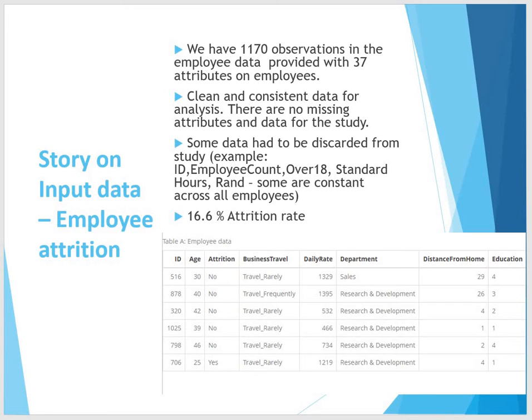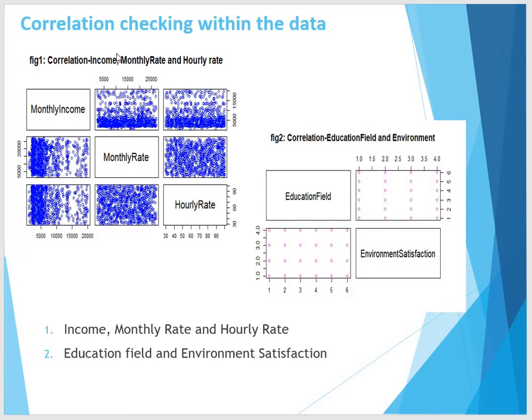A 16.6% attrition rate was observed in the data that was provided to us. A turnover rate of 10% is considered very healthy. The table here provides the vision on what has been put through in the analysis. These are some of the graphs that were provided by the graphic machine.